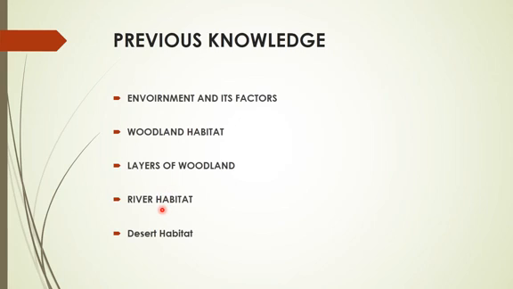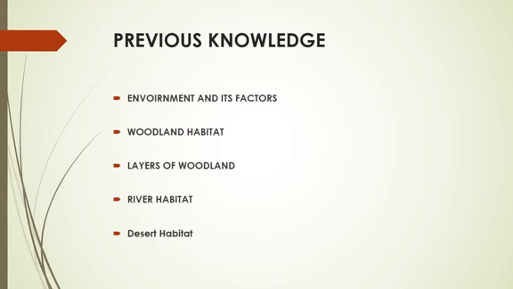Then we discussed the river habitat. Just like in the woodland habitat, where the living things living in these 4 layers are the habitats of woodland, the same is true for the river habitat: the living things which live inside the water and river, and which live just aside of the river, on the river bank. So these are the river habitats and they do interact with each other.